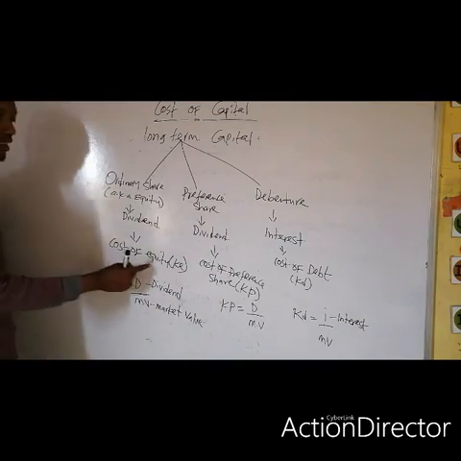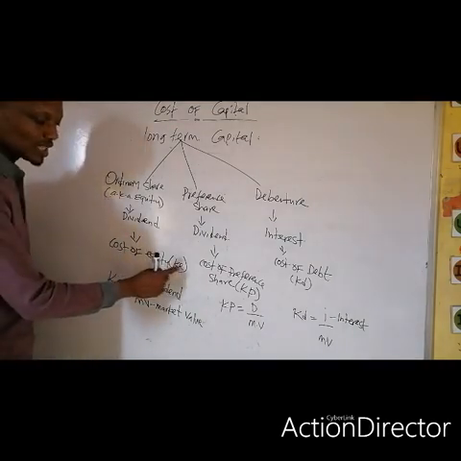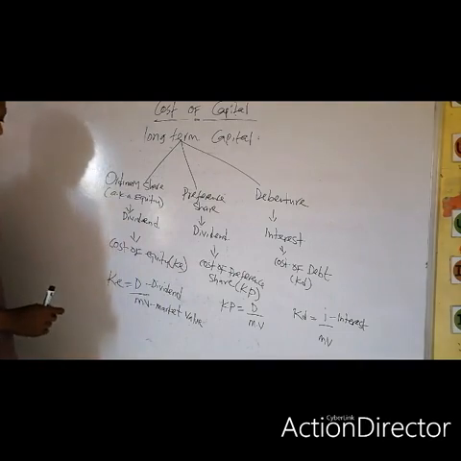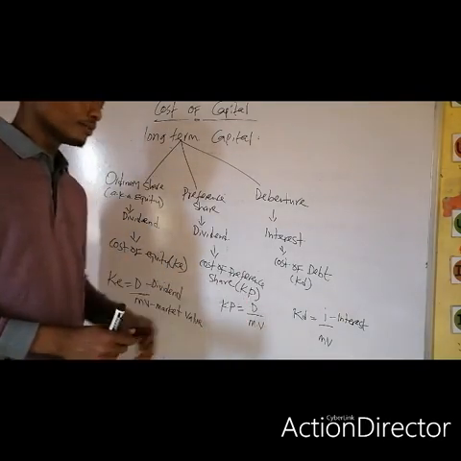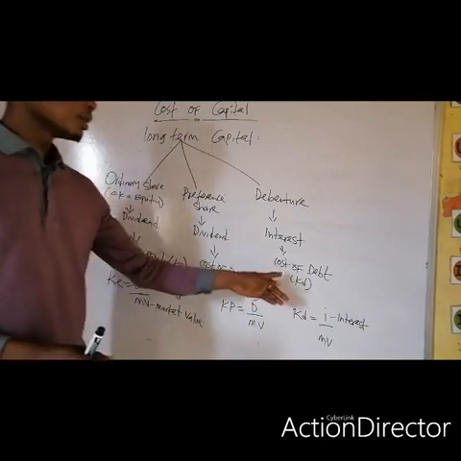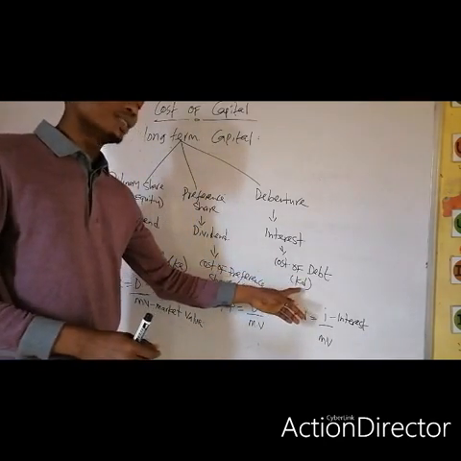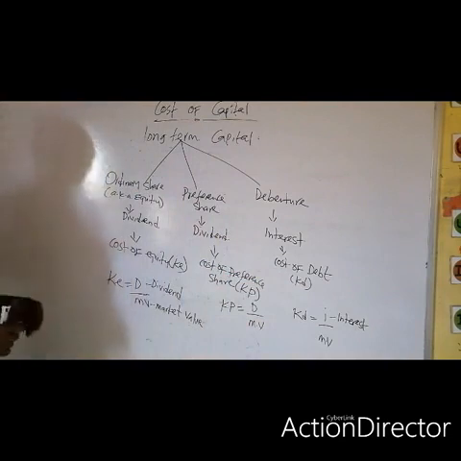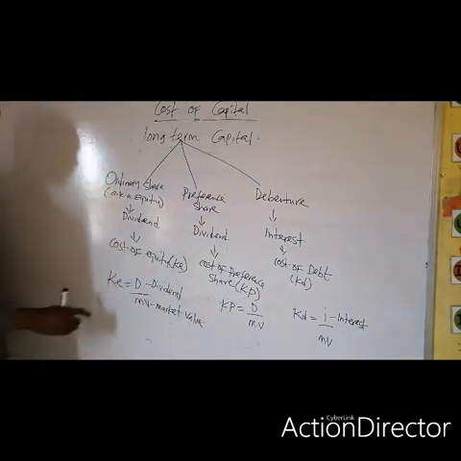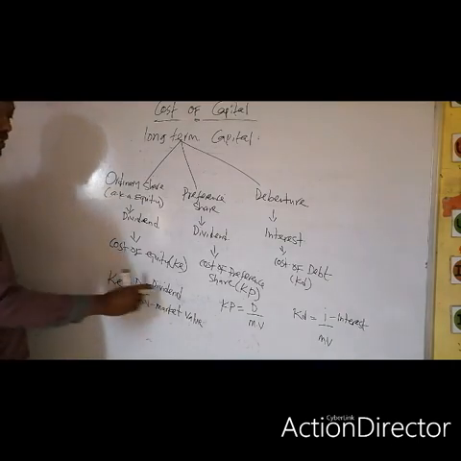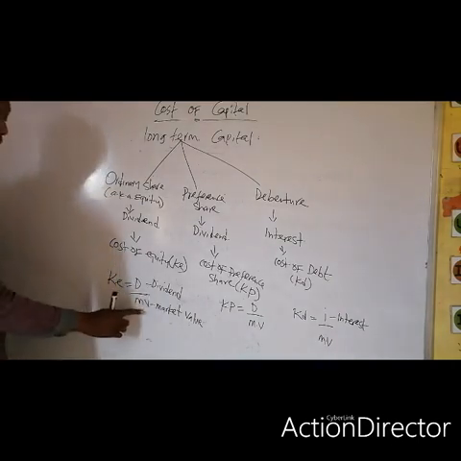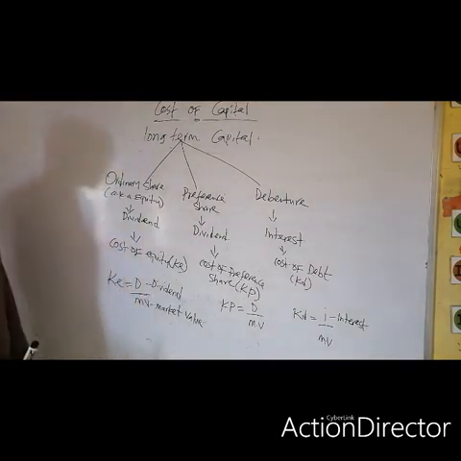The cost of equity is represented with KE, while the cost of preference shares is represented with KP, and the cost of debenture is represented with KG. KE is calculated as D over MV, where D is dividend and MV is market value.